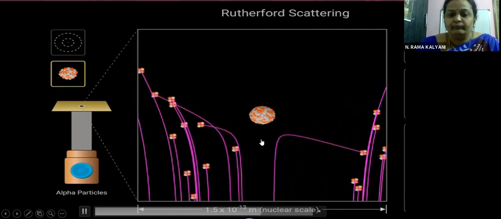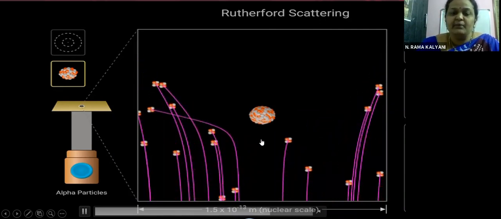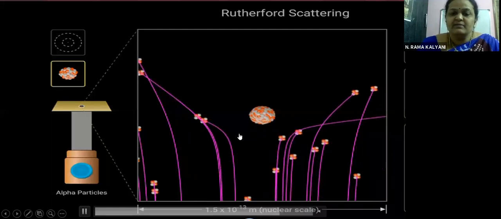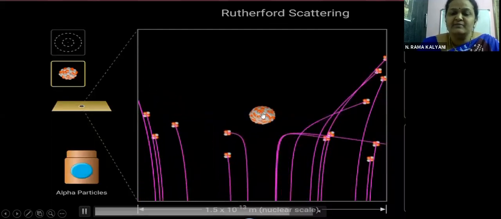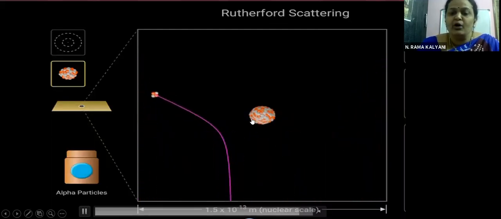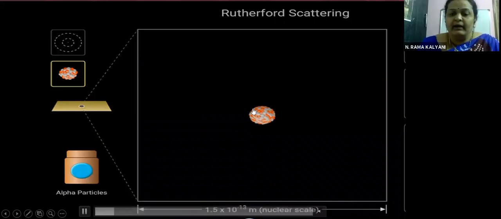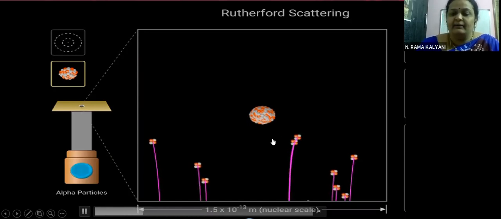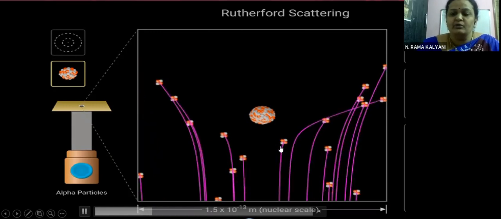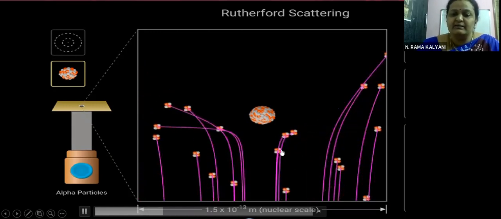In our first year physics, we learned about collisions and conservation of momentum. If m is very large, then it cannot move from its place. We'll repeat it, children. Here, again, we are going to observe how the alpha particles are getting deviated. See, children, the ones coming very close are deviated by large angles.